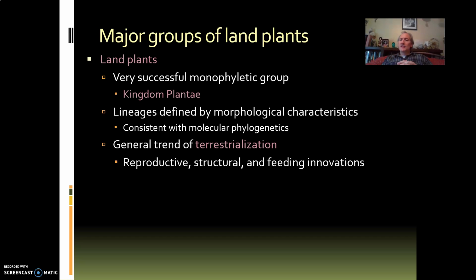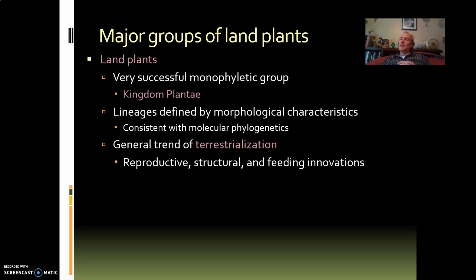The way we're going to tell the story of the evolution of plants is a story called terrestrialization. And terrestrialization is a complicated idea that puts together all of the things you need to live on land, to be terrestrial. And so the earliest plants you'll see, the earliest lineages of still existing plants that branched off very early, probably represent what that ancestral way of living was like. They can live on land, but they don't do it very well.